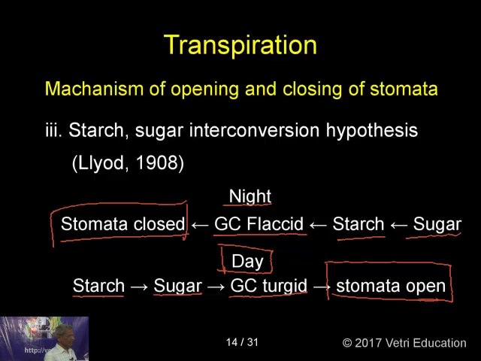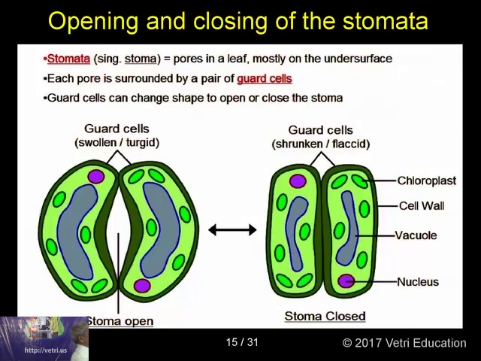So it is the starch which is being produced. During the daytime, the chloroplasts are able to produce starch which is converted into sugar, and that is once again responsible for the closing and opening of the stomata. Some more pictures I am going to depict to you.